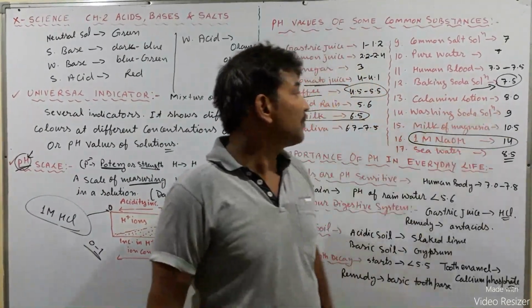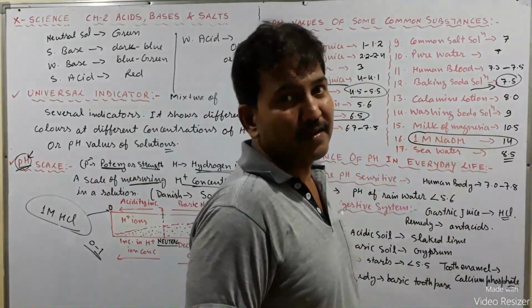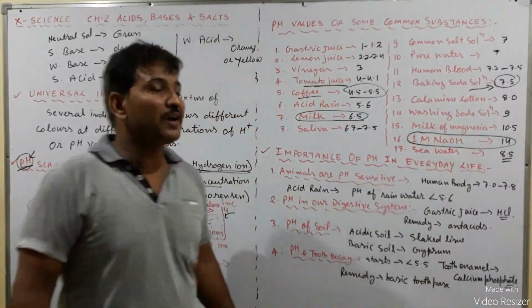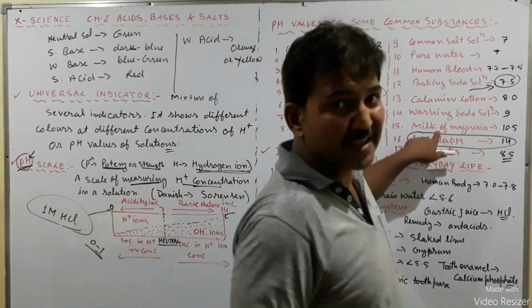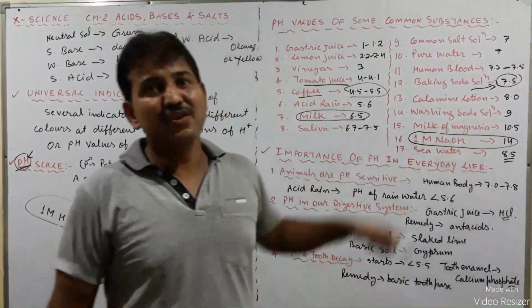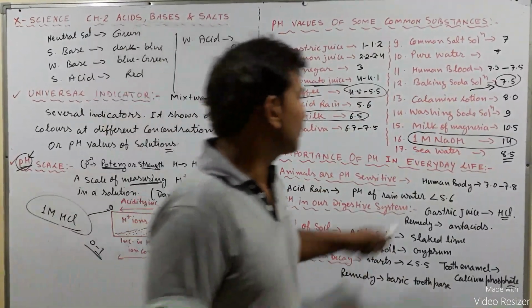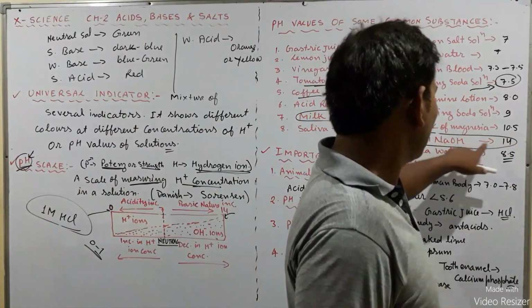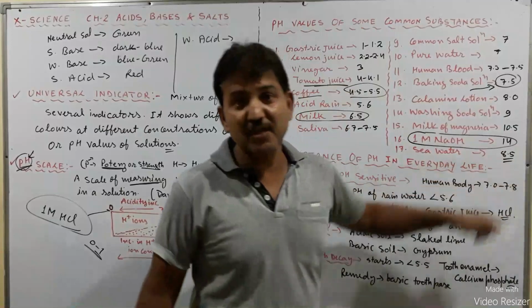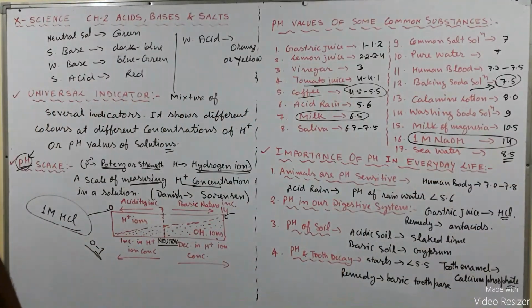Washing soda solution, its pH is 9, and milk of magnesia, that is magnesium hydroxide, is used in making antacids to remove the acidity of the stomach. 10.5, and 1M NaOH 14, and seawater. Seawater is basic in nature, that is 8.5 pH value.